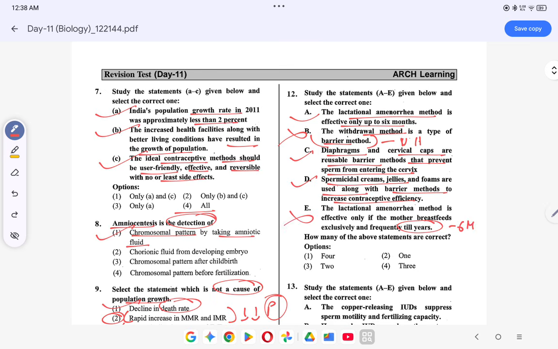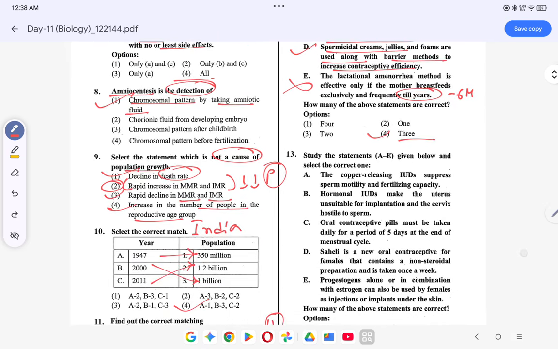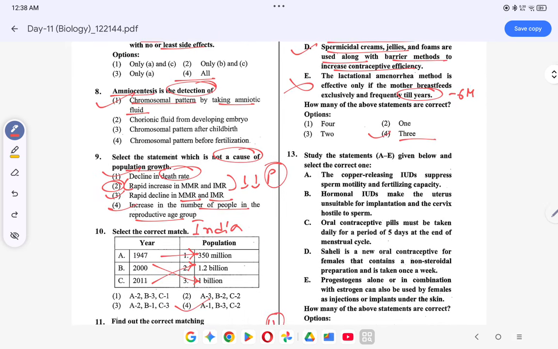तो ऑप्शन क्या हो जाएगा? How many of the statements are correct? 3 statements are correct. Okay. Copper releasing IUDs suppress sperm motility and fertilizing capacity. This is correct. Hormonal IUDs make the uterus unsuitable for implantation and cervix hostile to sperm. This is correct. Contraceptive pills must be taken for a period of 21 days लेना पड़ता है, 21 days